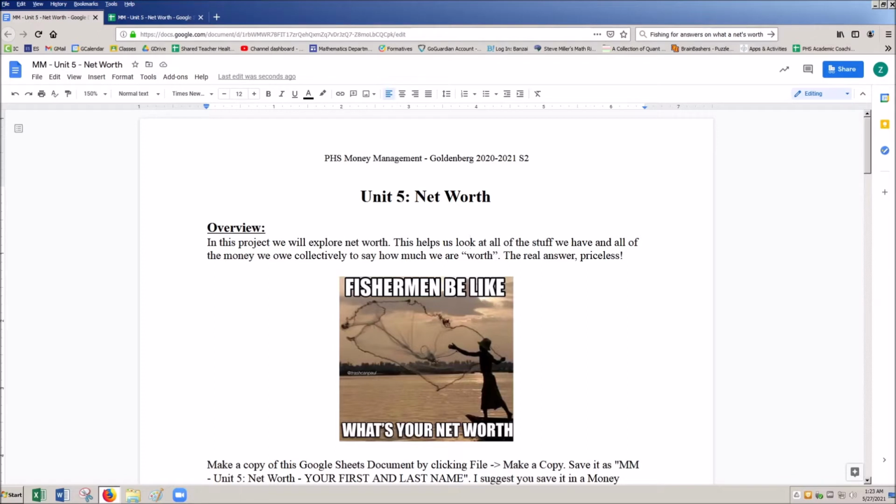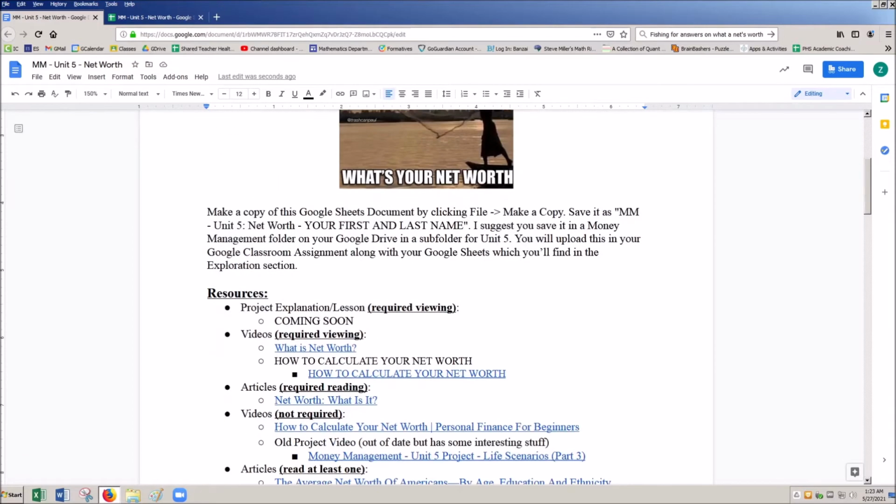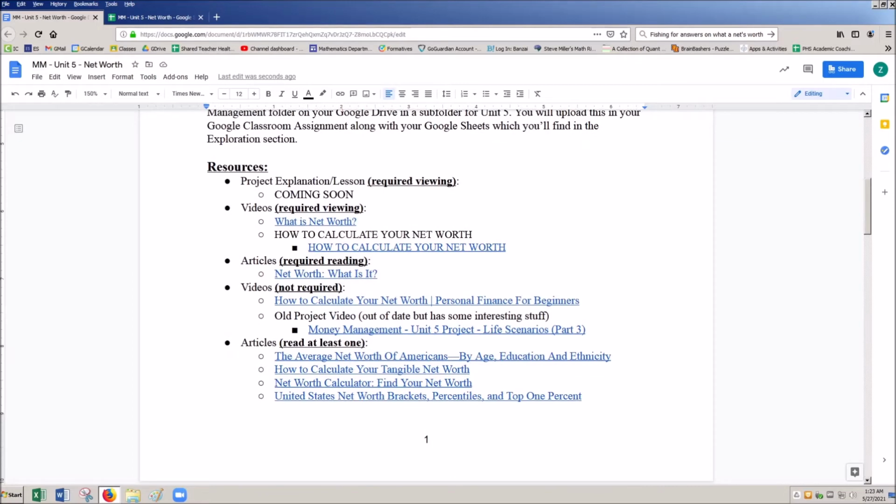We are in Unit 5. This is our net worth project. Here we'll be looking at a collective way of thinking about how much we're worth, figuring in the things that we own and the money we have, like investments and cash, along with actual tangible assets like a house, along with the stuff that we owe. Maybe I have some liabilities, some debt, and we combine those together. In this project, we will have a number of videos you can check out here, along with some